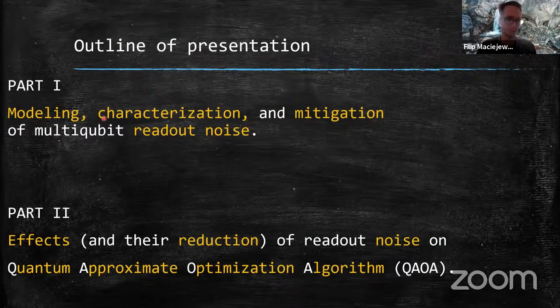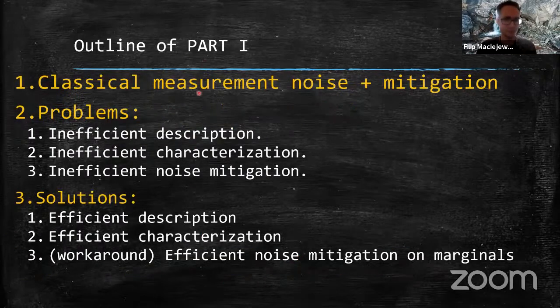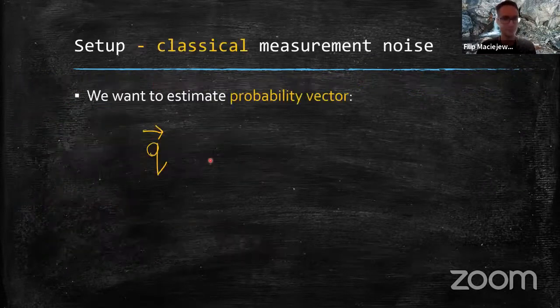Okay, so I divided the presentation into two parts. First will be about the readout noise, and the second will be about its effects on the QAOA, the quantum optimization algorithm. So the outline of the first part is as follows. I will start with a description of our setup, so the classical measurement noise and its mitigation, and then I will tell you what the problems with it are, which are basically a bunch of inefficiencies, which in the course of the presentation I will try to replace with efficient stuff.